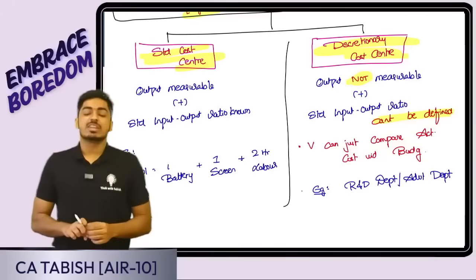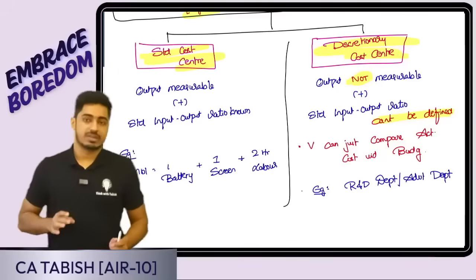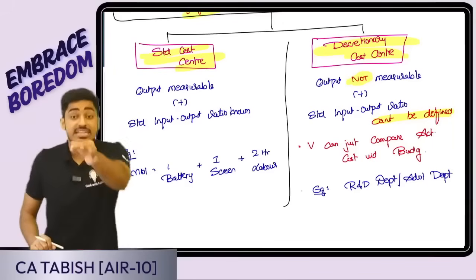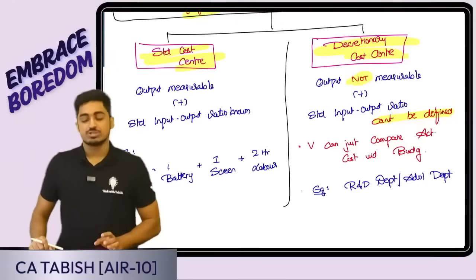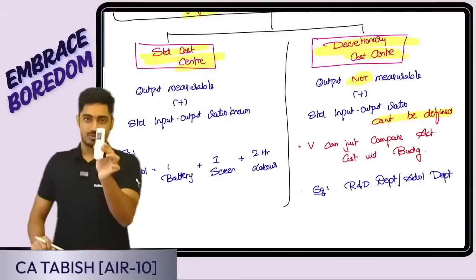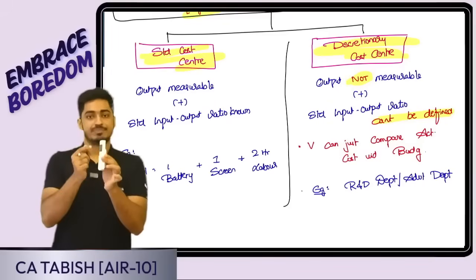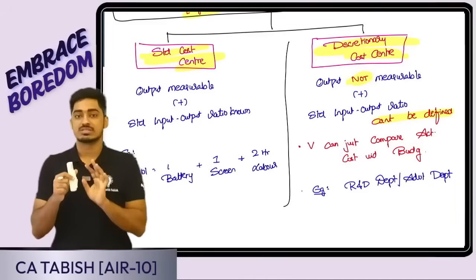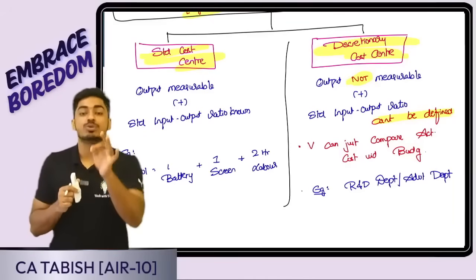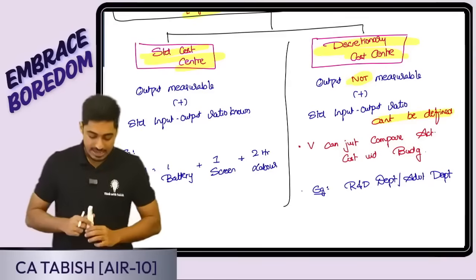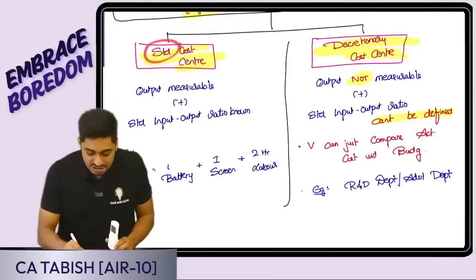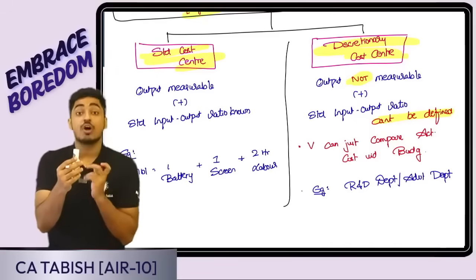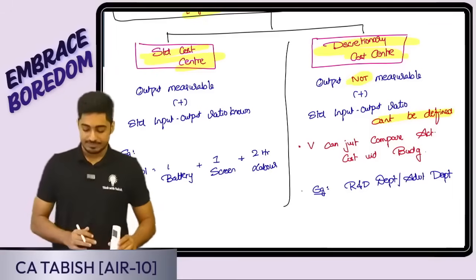Yes, sir. Say, for example, I am a mobile manufacturer. Production department is there. Here, I can specifically tell the input-output ratio. To produce one mobile, suppose this is one mobile, I want one screen, I want one battery, and my employee has to work for 2 hours. The standard input-output ratio I can define. It is called a standard cost center. For this cost center, how much input and output, that standard ratio is there.